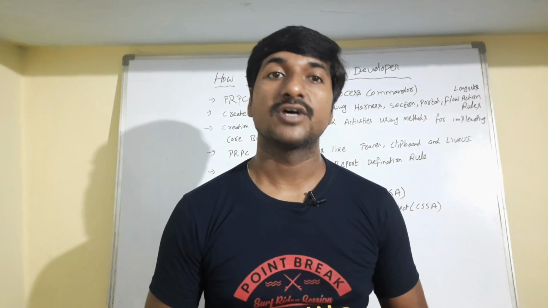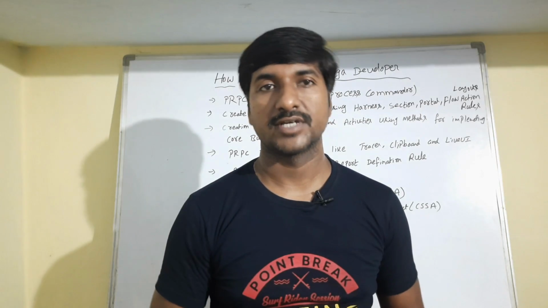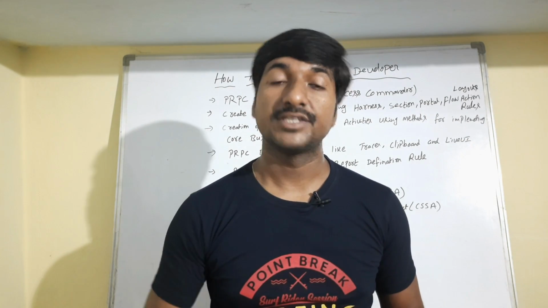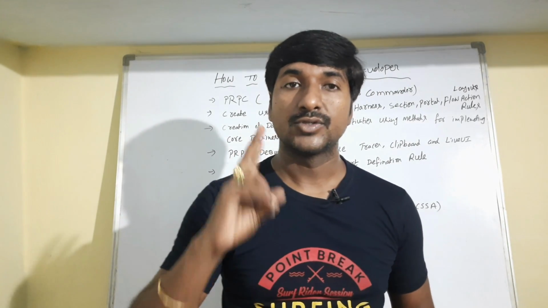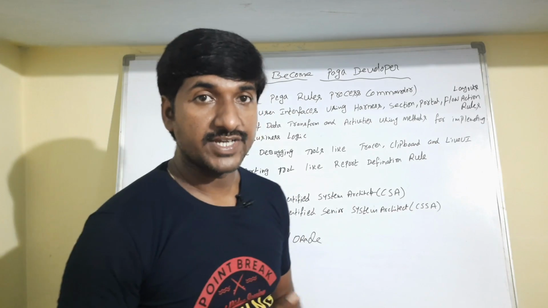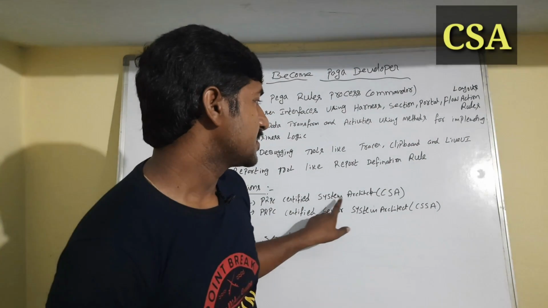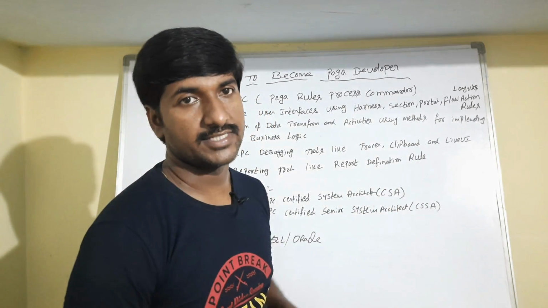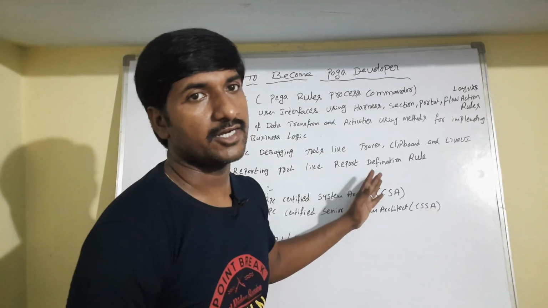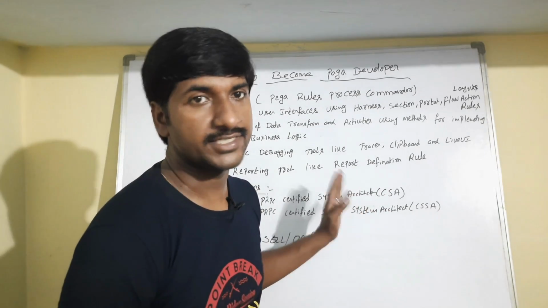So after completion of your Pega course, you have to do some certification also, guys. Those who have completed the Pega course with certification, those profiles are highly recommended in the IT market nowadays, guys. There are two types of Pega certifications, guys. One is PRPC Certified System Architect, CSA. This is for junior level Pega developers, those with below 3 years of experience. You have to complete this certification.